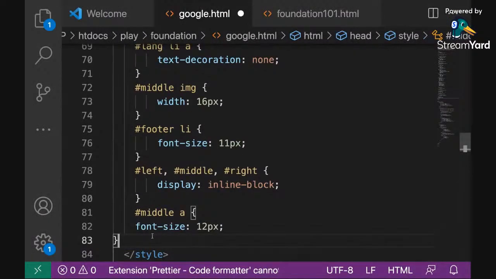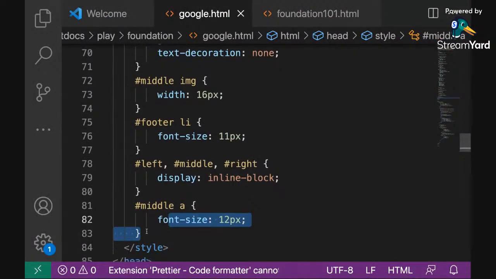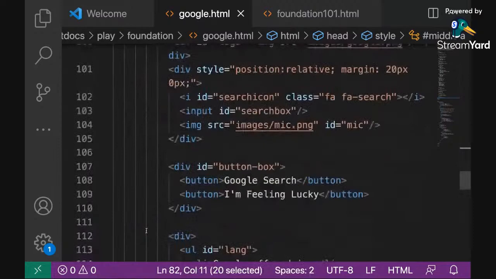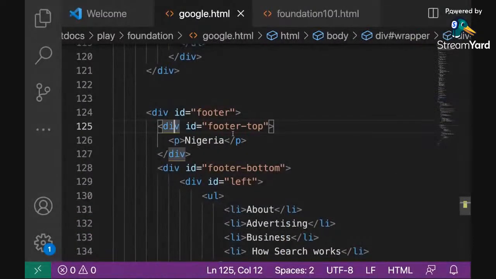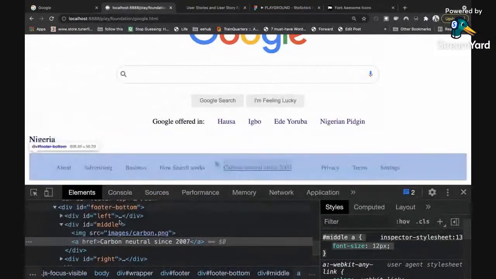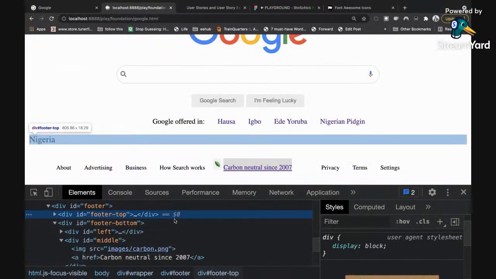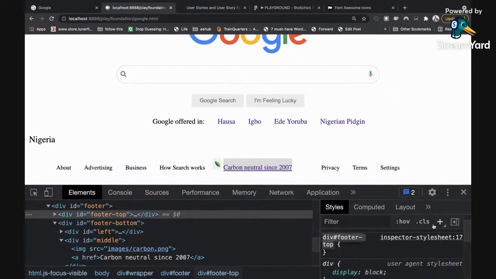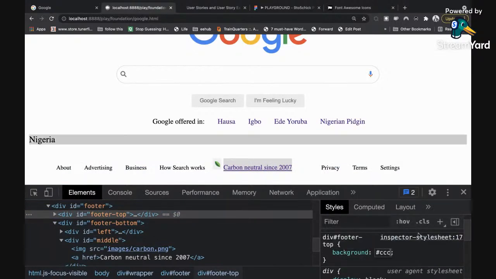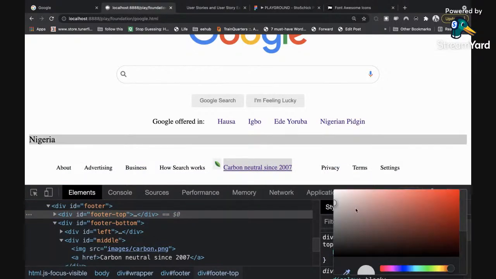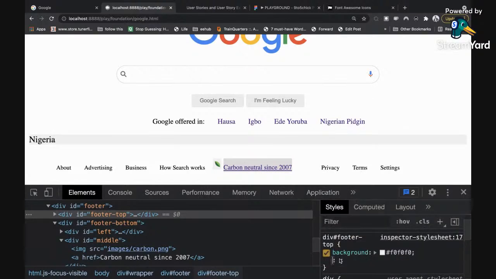So the background color now, don't forget there's a section called the footer top that is housing the Nigeria, and there's a footer bottom that is housing the other one. So let's just style those 2. So the one that is the footer top that is housing Nigeria, I can click on the plus sign and give it a background of gray. So I think the gray is something lighter than that. So something around that. Then maybe a padding from the left a bit. So I'm going to just increase the padding on the left a bit, and then copy this.